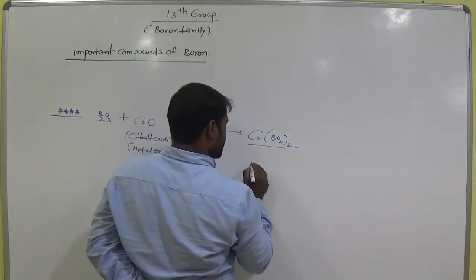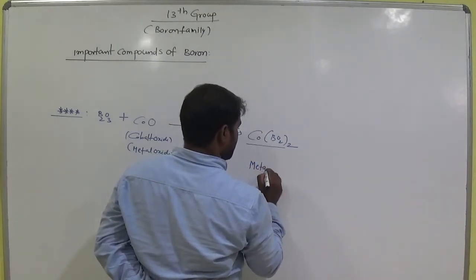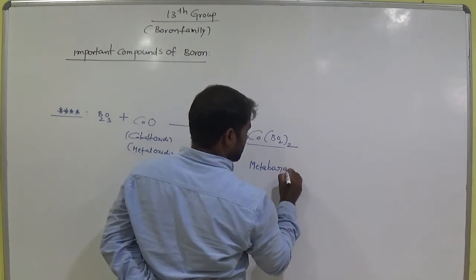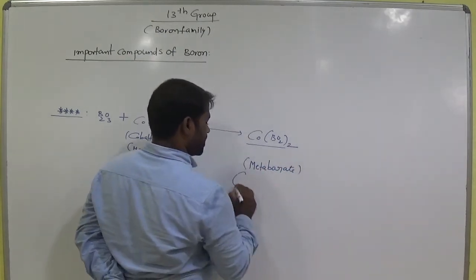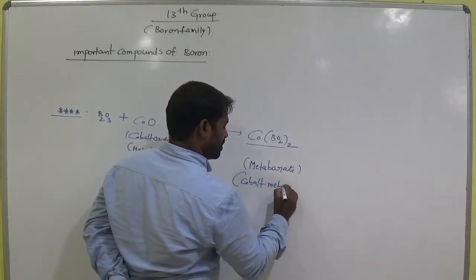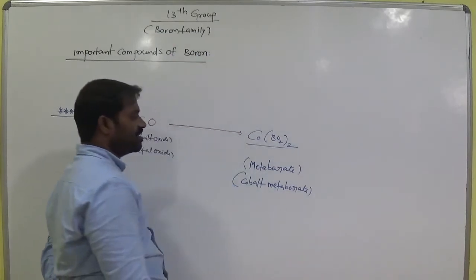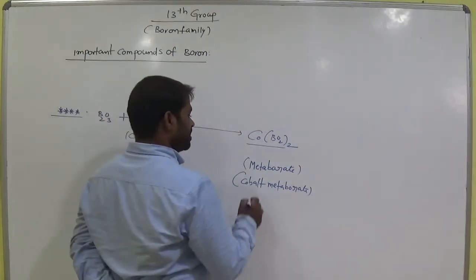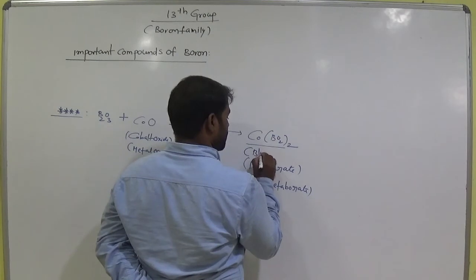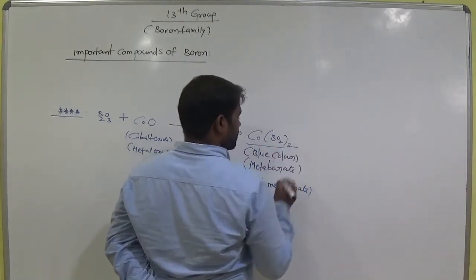We call it metaborates. Simply we call it cobalt metaborate, which is in blue color.